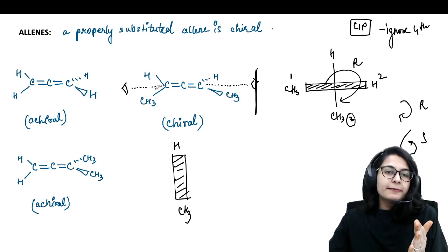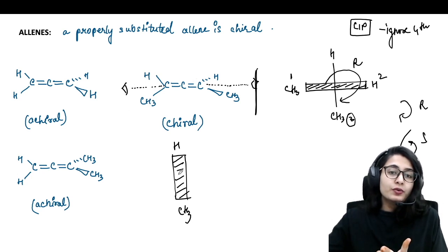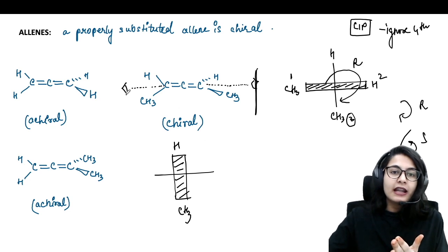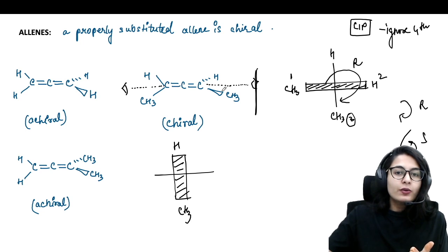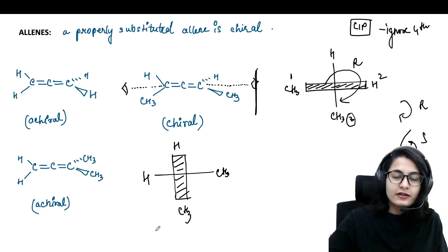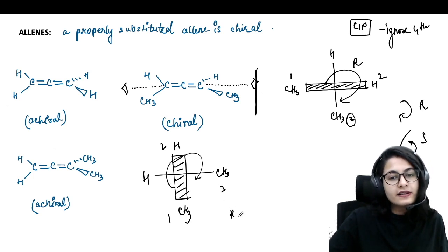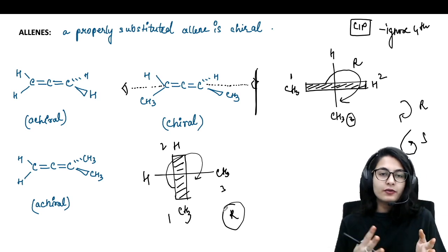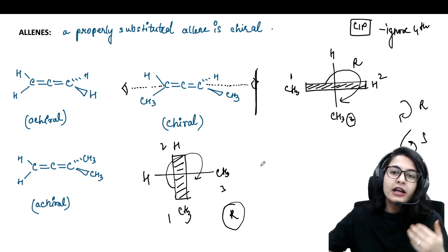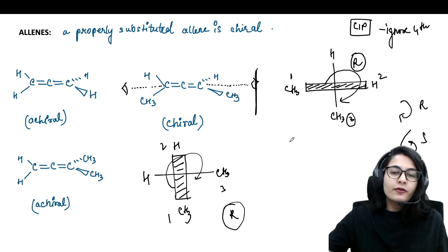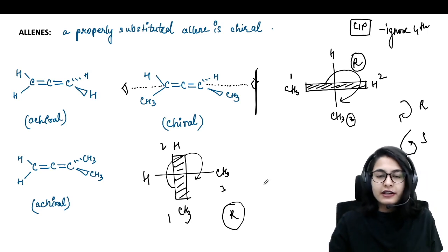Now this was easy. Moving onwards to the thin line, you see a horizontal line. When you are standing over here and visualizing, you will have the methyl on the right hand side like this, and you will have the hydrogen on the left hand side like this. Once again, give the priority 1, 2, 3, and this is clockwise once again, so it is R. From both sides you can check, it is going to be R only. You will get the same configuration for the same molecule from whichever side you want to see.